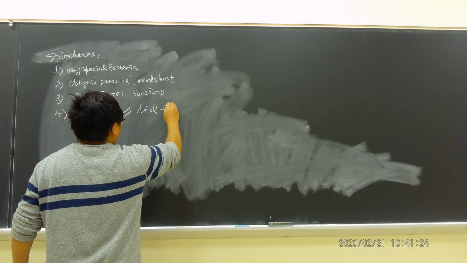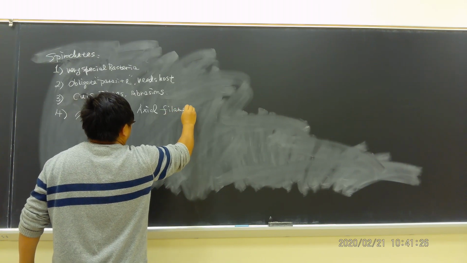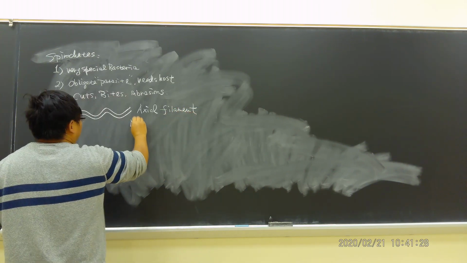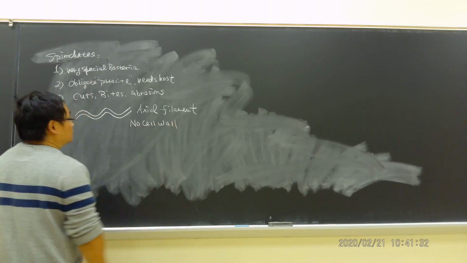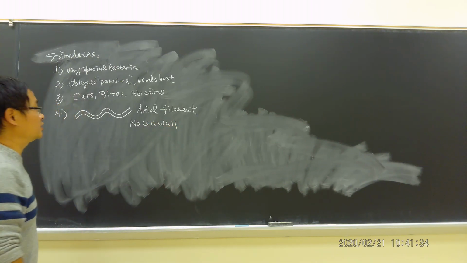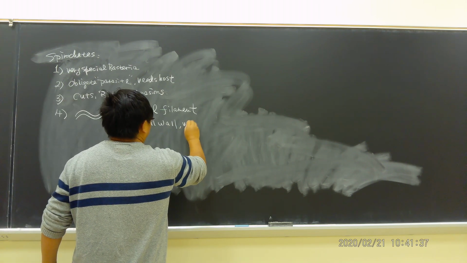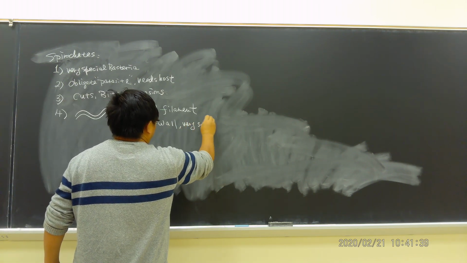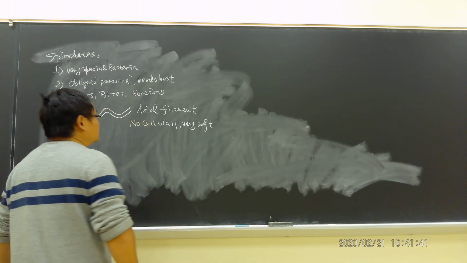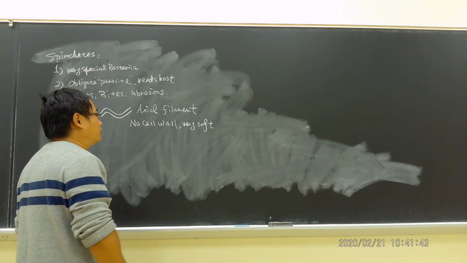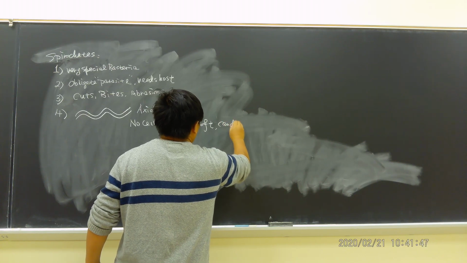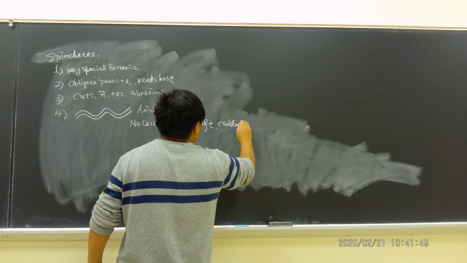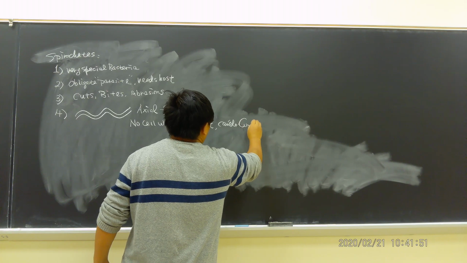Now this bacteria, what does it look like? I said a couple of times, this is called asexual filaments. And there is no cell wall structure, which means no peptidoglycan. It's very soft. Because there's no strong cell wall structure, very soft, you basically cannot do a gram stain.